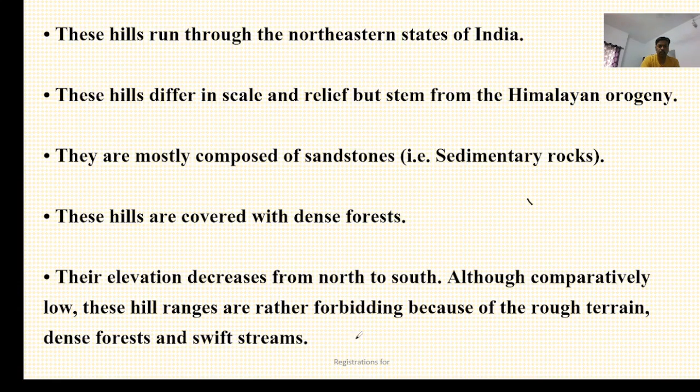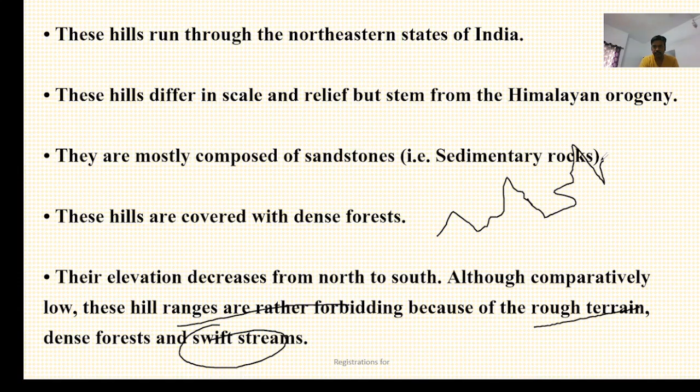Although comparatively low, these hill ranges are rather forbidding because of rough terrain, dense forest, and swift streams. What are the characteristics of these hills? You can see here rough terrain. It means the terrain is not uniform. It is like this, isn't it? Sometimes higher, sometimes lower. So this is rough terrain. Dense forest, swift streams. Swift streams means the rivers are flowing swiftly because of heavy rainfall here.